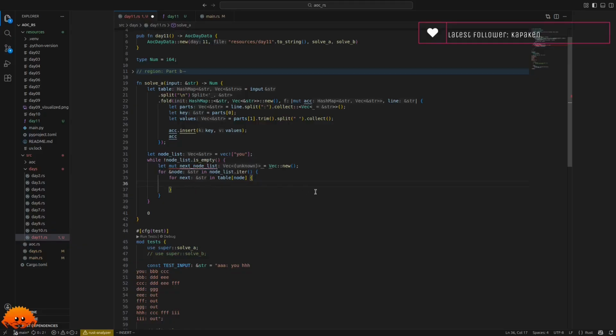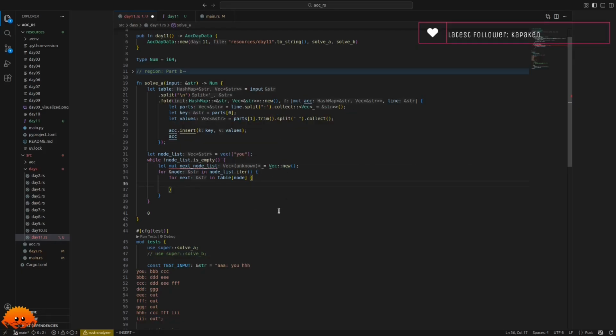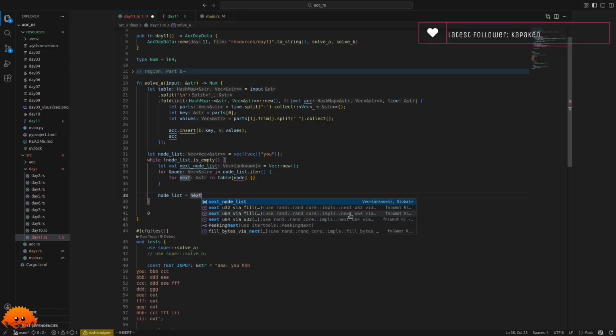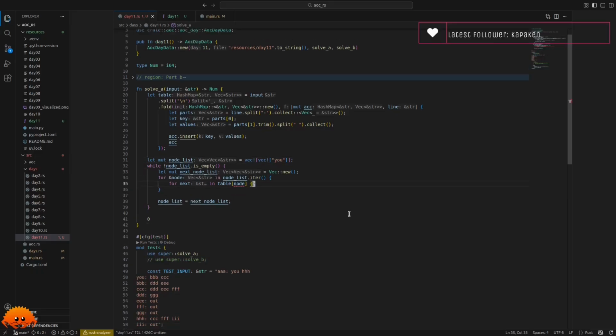And then what we do now is this will be a vector of vectors. So we take the original vector. Wait, something is wrong here. Yeah, it's wrong because this should actually be a vector of vectors here. And what we actually can do is node list is equal to next node list, because that is what we want to do in the end. We then have to make this mutable, then it's all right.